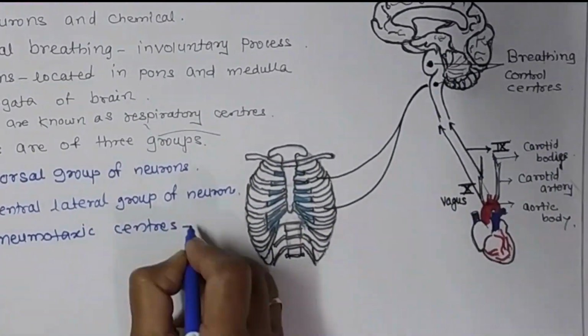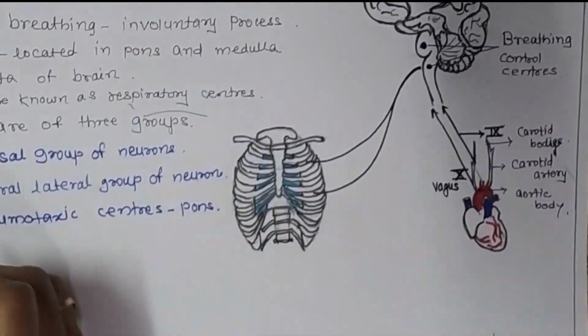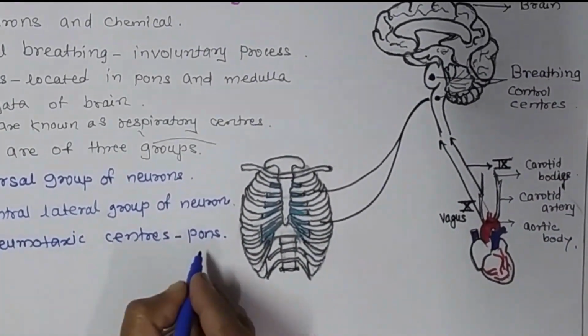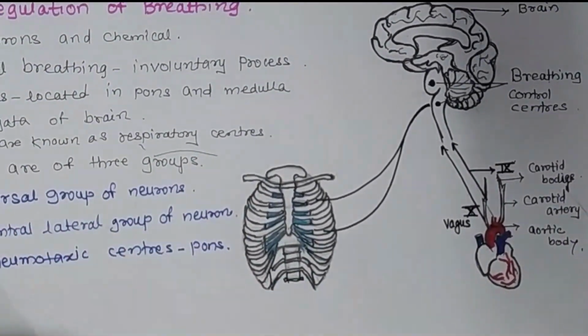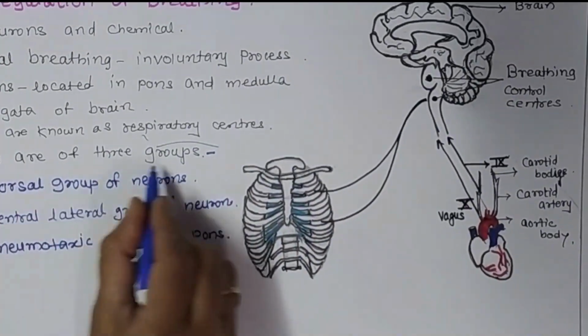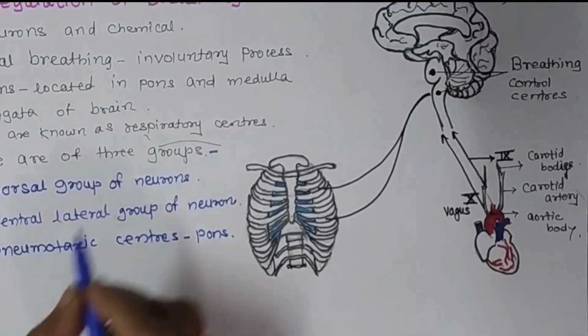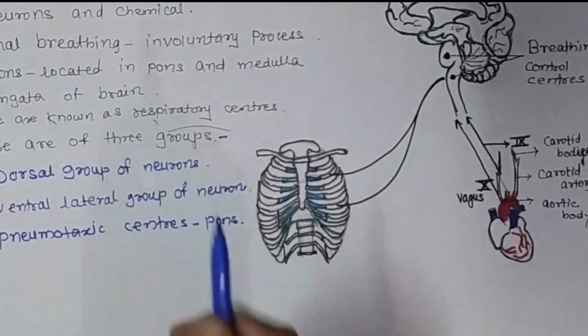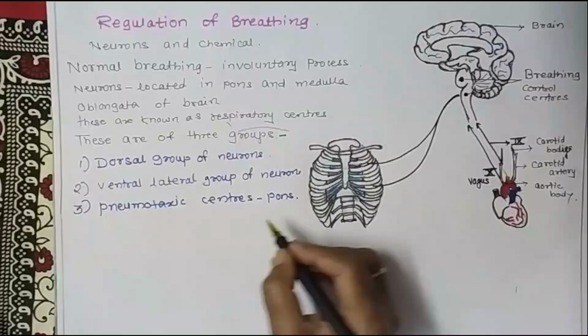The pneumotaxic centers are located on the pons varolii of the brainstem and control inspiration. So these are the three groups of neurons which control respiration, or the rhythm of breathing.